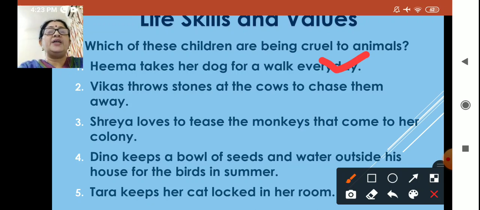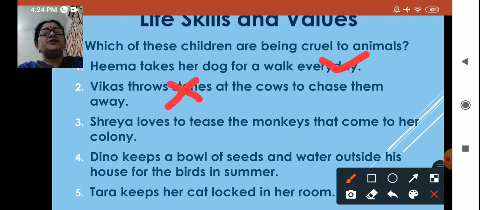Number 2, Vikas throws stones at the cows to chase them away. Is this a good habit? Good thing? No. Very bad. Don't throw stones at animals. So, Vikas is not a good boy. He is very cruel to animals. So, I don't like this. I'll put this wrong. I will not do this. You also don't do it, children.